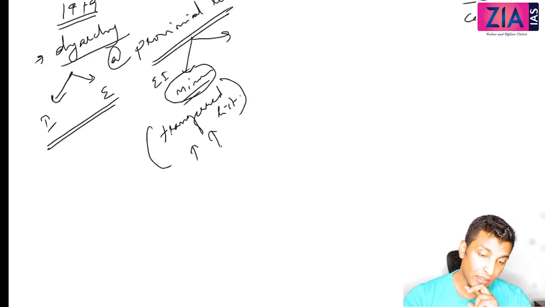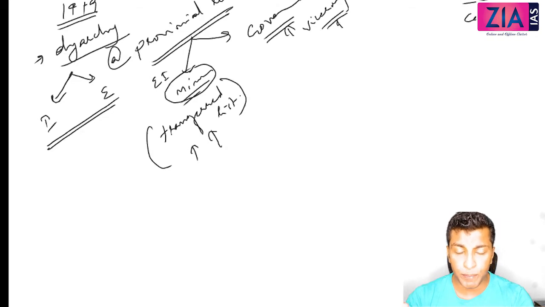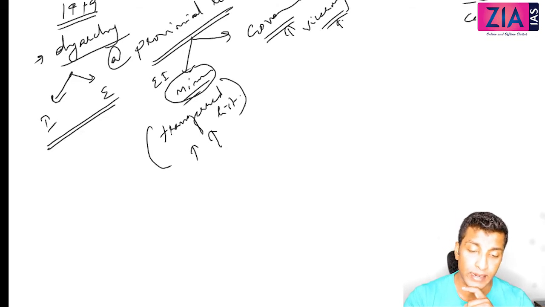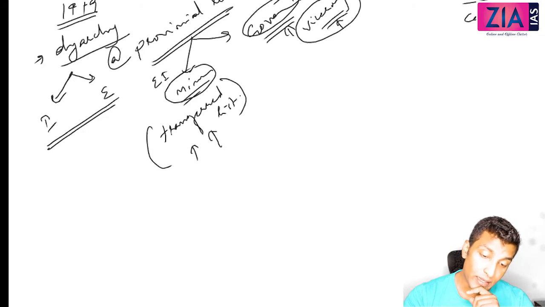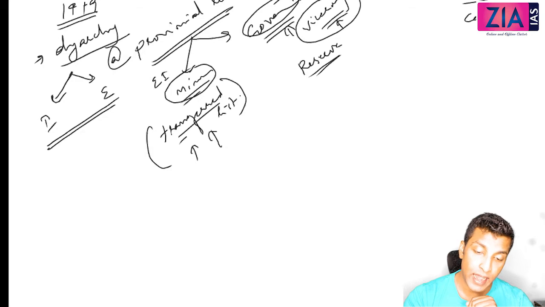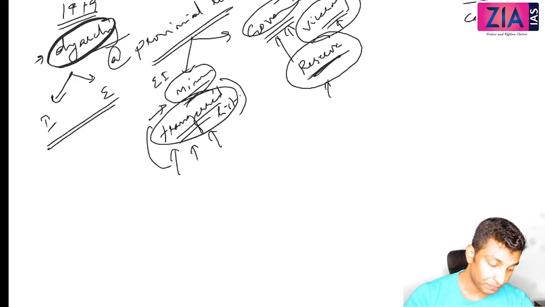What about the other? There will be a governor who will be appointed by the viceroy, like governors in states are appointed by the president. Here also, governors in all provinces are appointed by the viceroy. Now there will be a reserve list. So what are the two lists under diarchy? Transferred list and reserve list. Ministers will control the transferred list and will make laws upon that. Who will make law on the reserve list? The governor, who was appointed by the viceroy. This is what I mean by diarchy or rule of two.